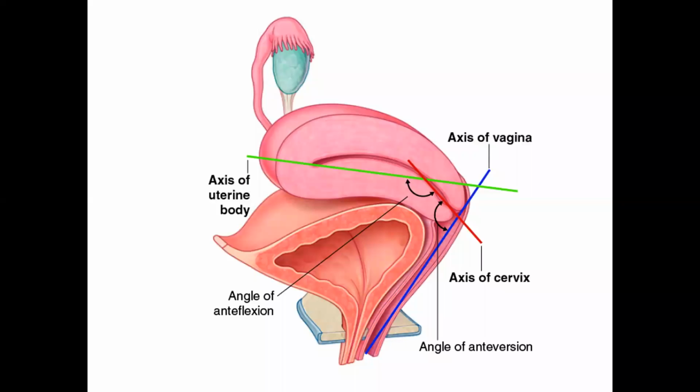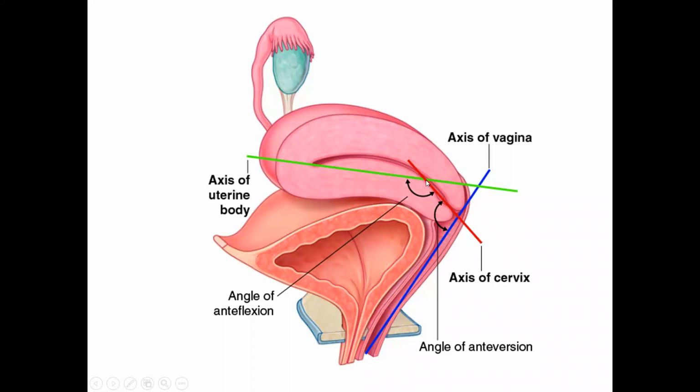Also, one must remember that the long axis of the vagina runs inferior anterior to superior posterior. The long axis of the cervix is at right angles to the long axis of the vagina, and because the cervix is bent forward, it is called anteversion. So the vagina-cervix angle is called the angle of version. Because the cervix is bent anteriorly, it is called anteversion. If the cervix bends posteriorly, it is called retroversion.